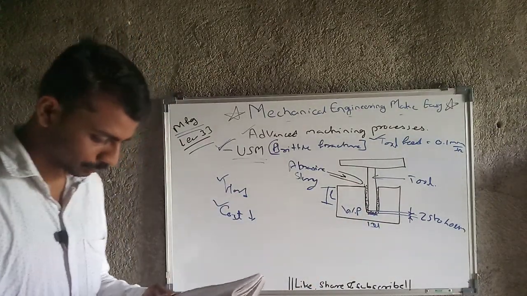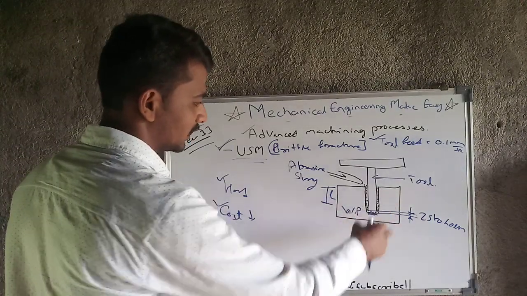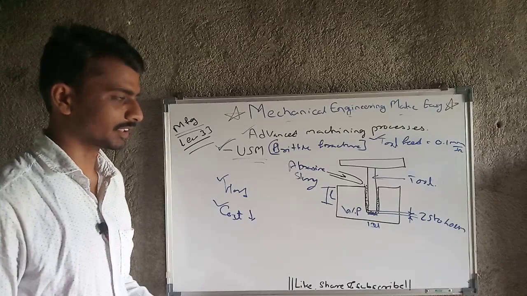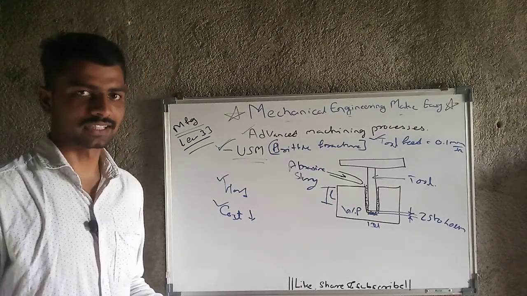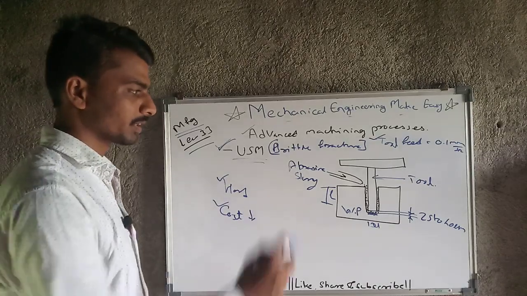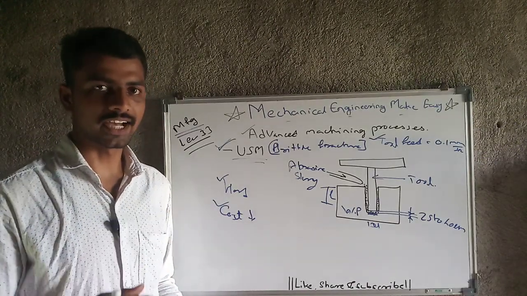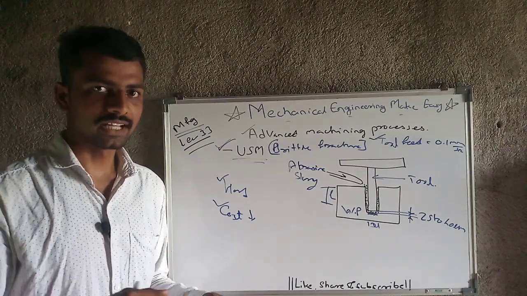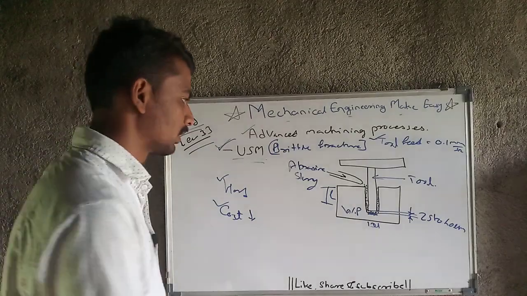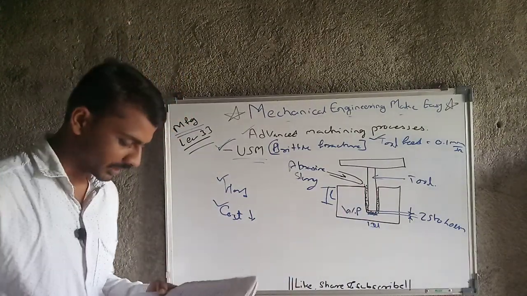Then next is safer operation. Here there is no knife edge tool and no high speed revolutions. That's why the operation is much safer. In case of a lathe machine, the job will rotate at very high speed and the tool also has a knife edge, so there may be chances that an accident may happen, but here there is nothing like that. That's why it is a safer operation.